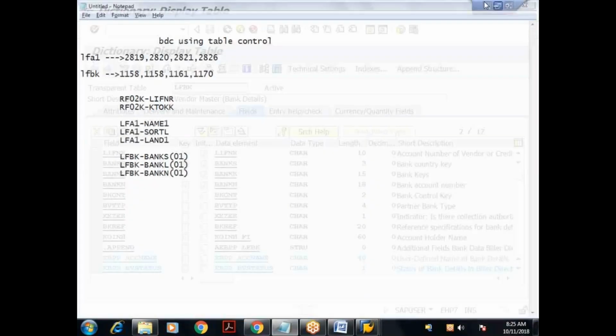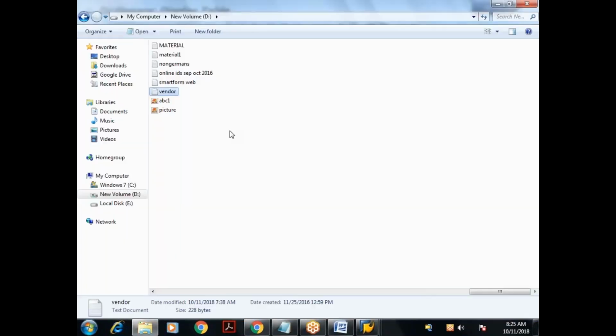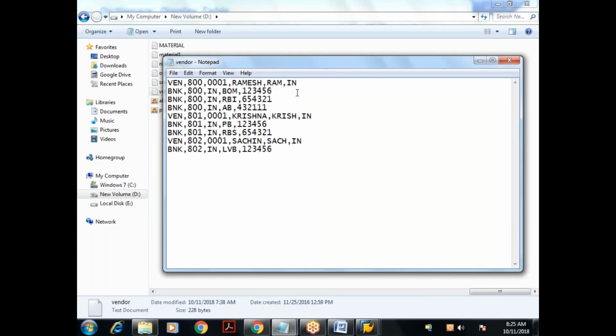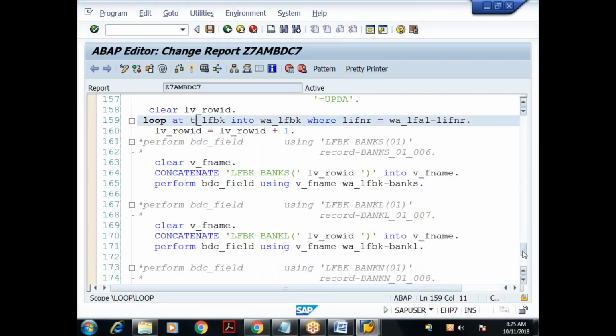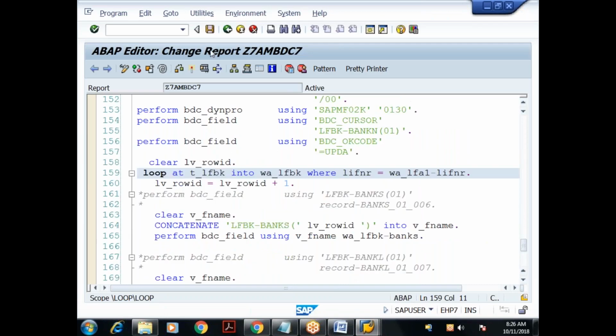I'll put the breakpoint. Before that, I'll go to the vendor and give the numbers 860, 860, 860, 861, 861, 862, 862. Done. Let me save it. This is my data. Now I'll put the breakpoint there.